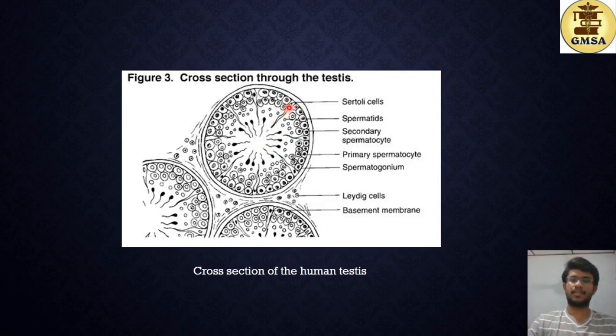They provide support and attachment and nourishment for the sperms at various stages of development. And here you have these Leydig cells. These are the Leydig cells found within this connective tissue, which is present between the seminiferous tubules. So this is the cross section of the human testis. About these various stages: spermatid, the secondary spermatocyte, the primary spermatocyte, and the spermatogonium, we'll be learning about this in the next few slides and the relevant process.